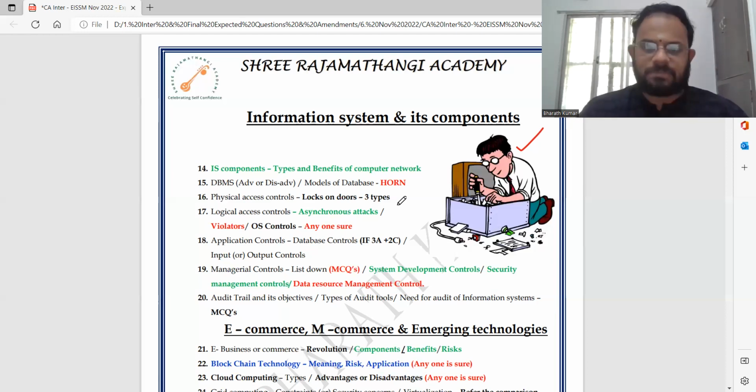Managerial controls, list them down. They will ask you what are the managerial controls: system development managerial control, security management control, and data resource. All these 3, any one question can come.